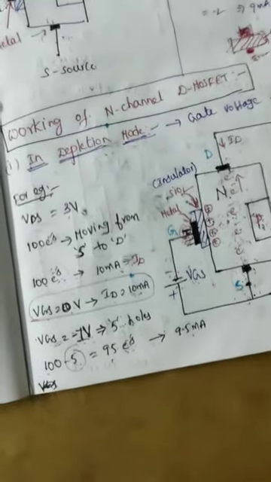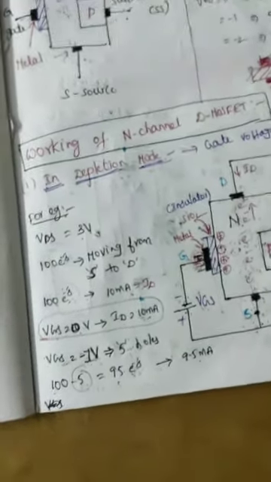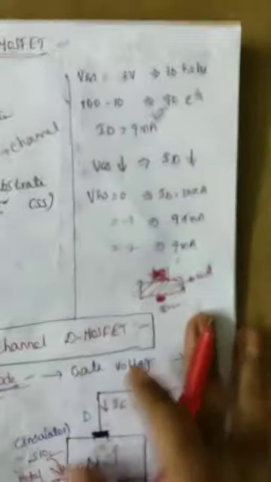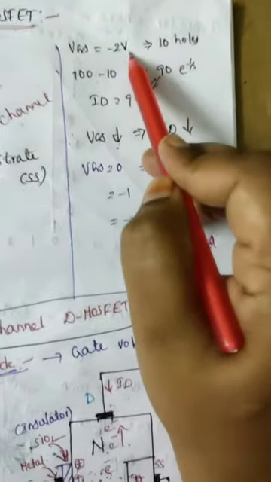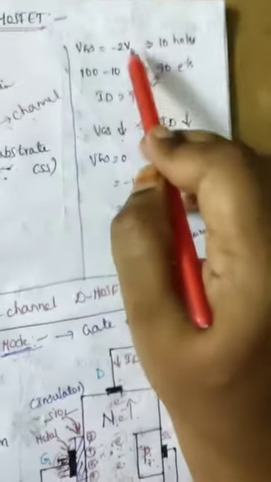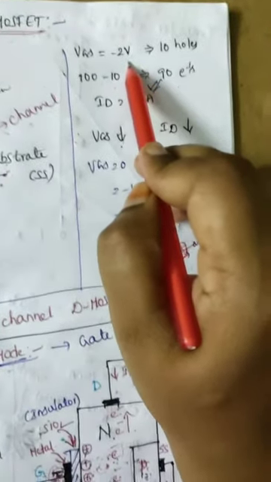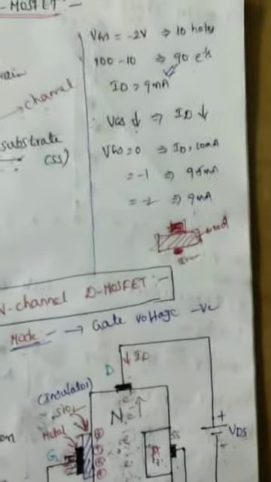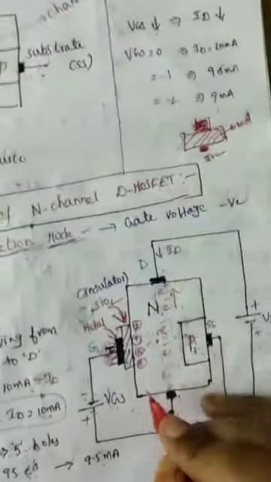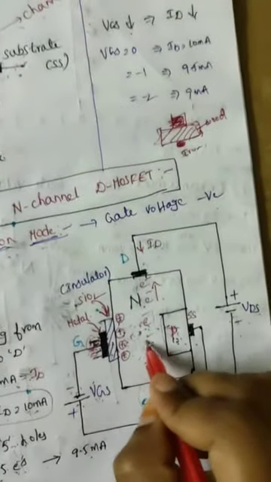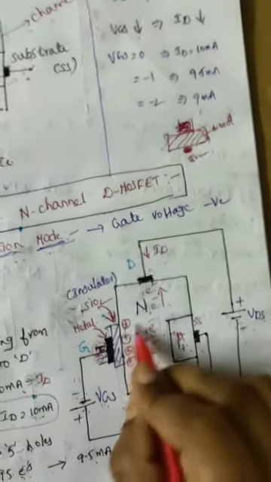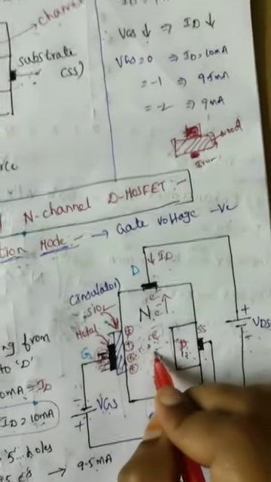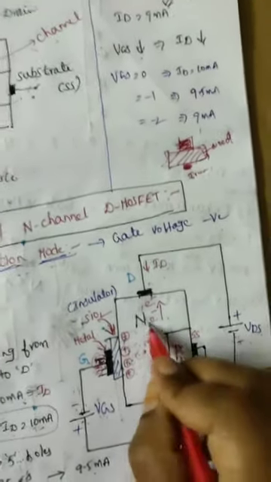In a similar way, if I increase VGS to minus 2 volts, it attracts more holes. Suppose it attracts 10 holes from the p substrate. These 10 holes recombine with electrons, so 10 electrons are lost.